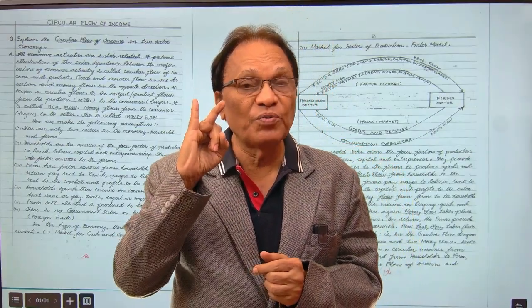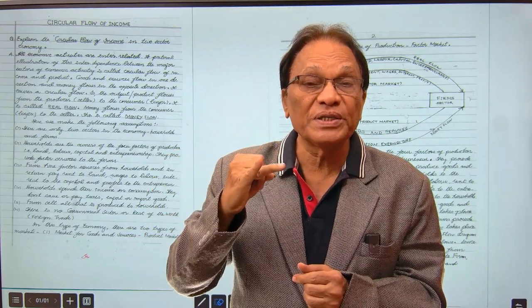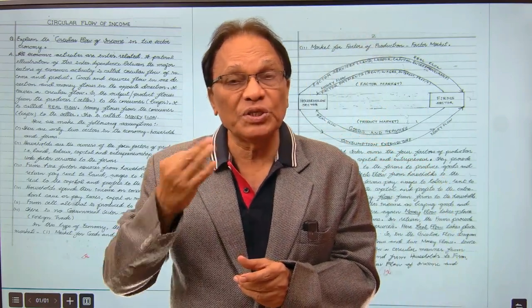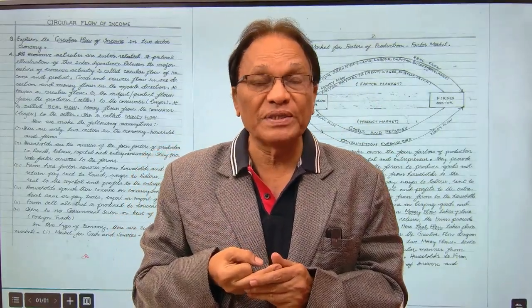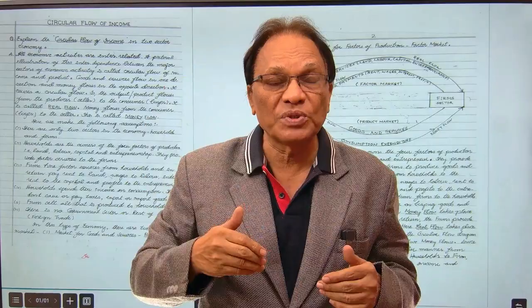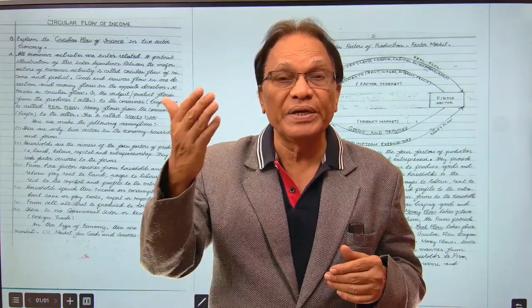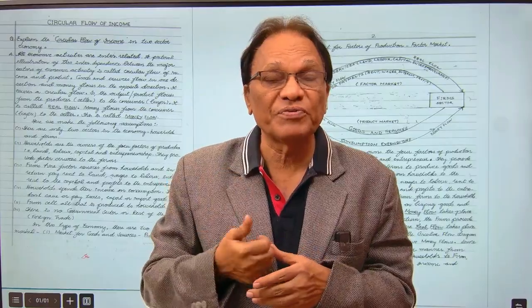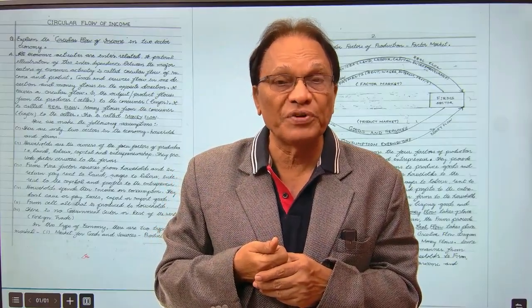There are two flows here. One is a real flow. Real flow means in terms of goods and services. Number 2 is money flow. Money flow means in terms of money from one sector to the other sector. First, households provide factor services to the firms, land, labor, capital, entrepreneurship. In return, firms pay them factor payments, that is in terms of wages and salaries, rent, interest and profits.